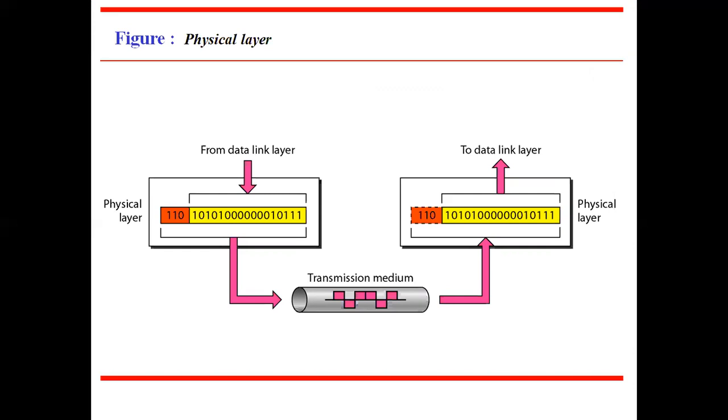In the transmission lines, the message in the form of signals will be sent to the other side. At the receiving side, the signals are converted into bits and sent to the receiver's physical layer. The receiver's physical layer removes the header and the data is sent to the next higher layer, which is the data link layer.